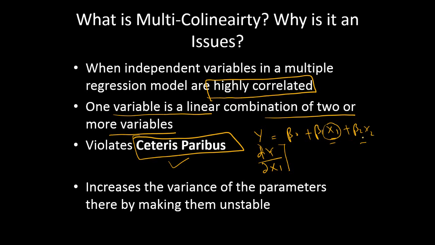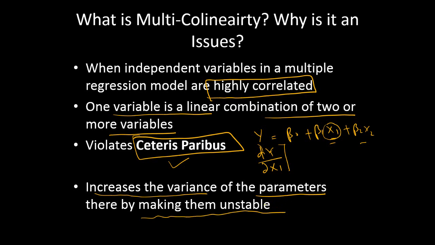They will be moving together or in opposite directions when they are highly correlated. Minor, small correlation is okay and doesn't have much impact, but anything significant is going to be problematic. The problem of multicollinearity increases the variance of the parameters, making them very unstable.